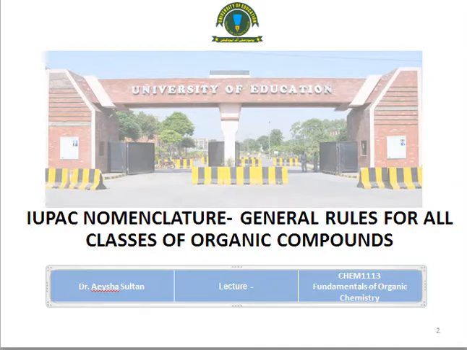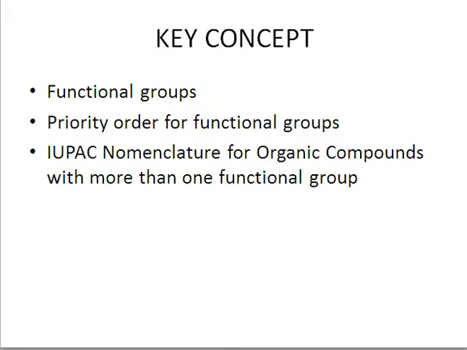So today we shall discuss some general IUPAC rules for naming all classes of organic compounds. Before that, you have studied the IUPAC nomenclature for the hydrocarbons, that included the IUPAC names for alkanes, alkenes and alkynes. So today we shall study the general rules that are applicable to all classes of organic compounds.